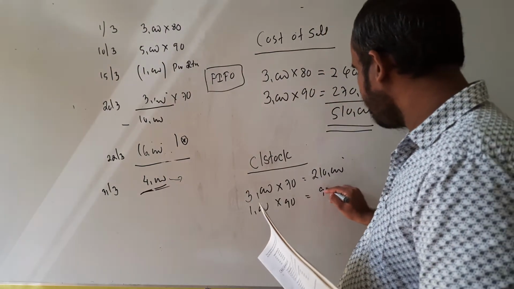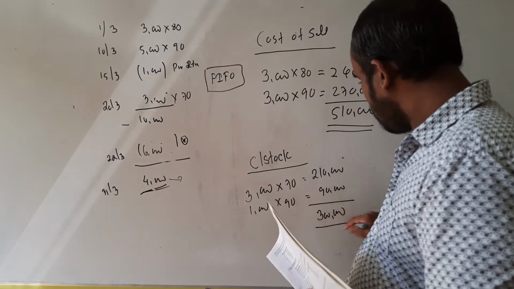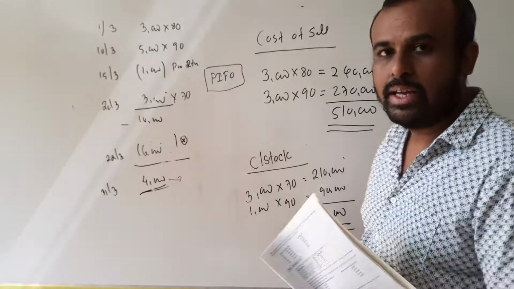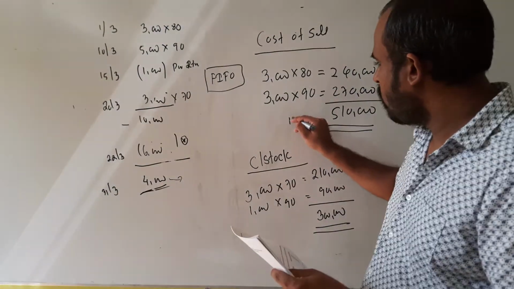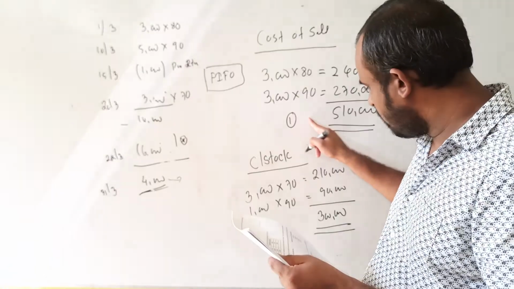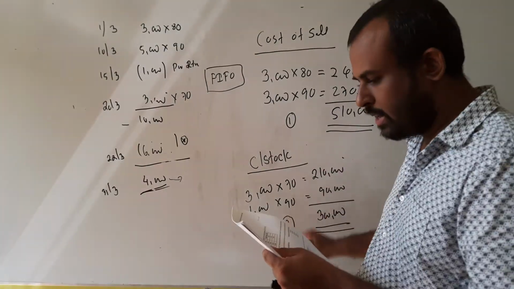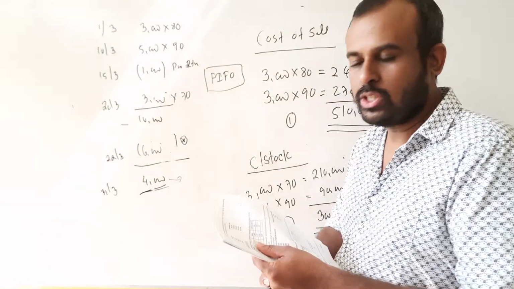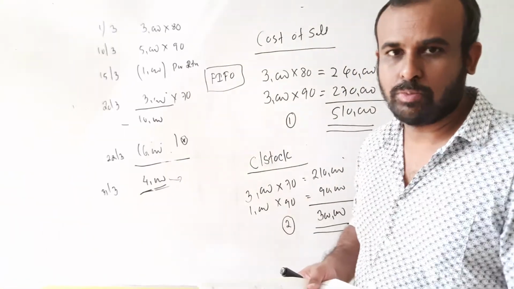Then that is 90,000. Then altogether, cost of the closing stock has to be 300,000. So based on this information, you can say cost of sales is 510,000 and your closing inventory would be 300,000. As per the information, your answer has to be which one? Fourth one. Your answer has to be the fourth one.